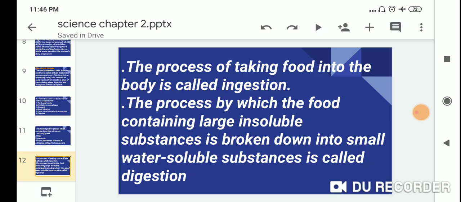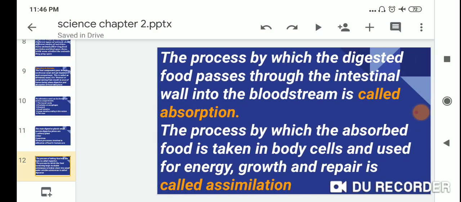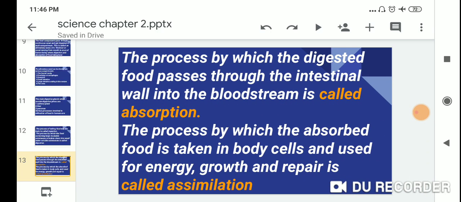Third, the process by which the digested food passes through the intestinal wall into the bloodstream is called absorption. And fourth, the process by which the absorbed food is taken into body cells and used for energy, growth and repair is called assimilation.